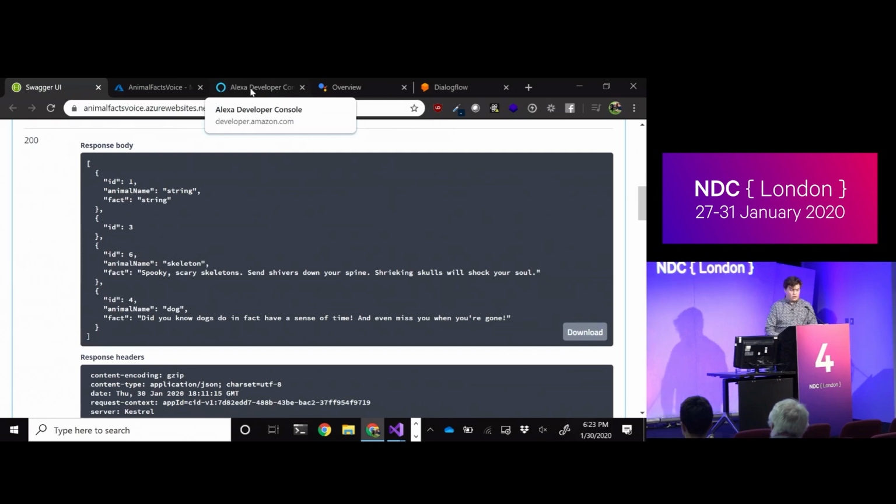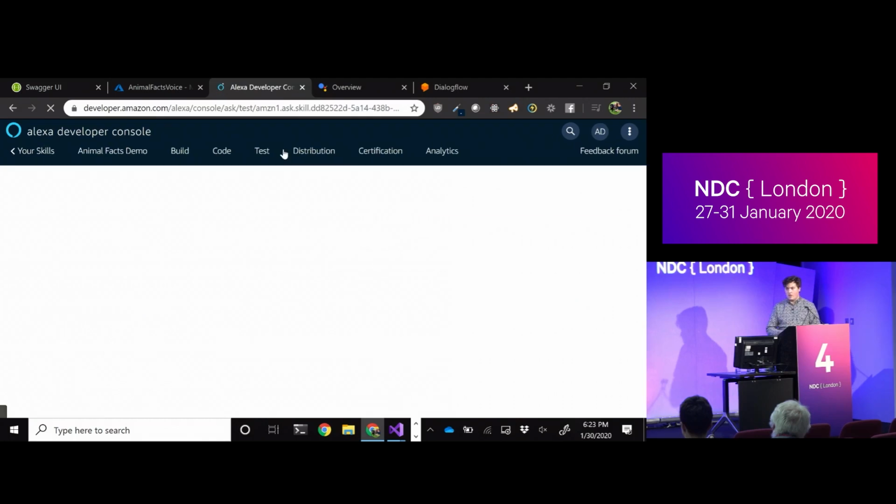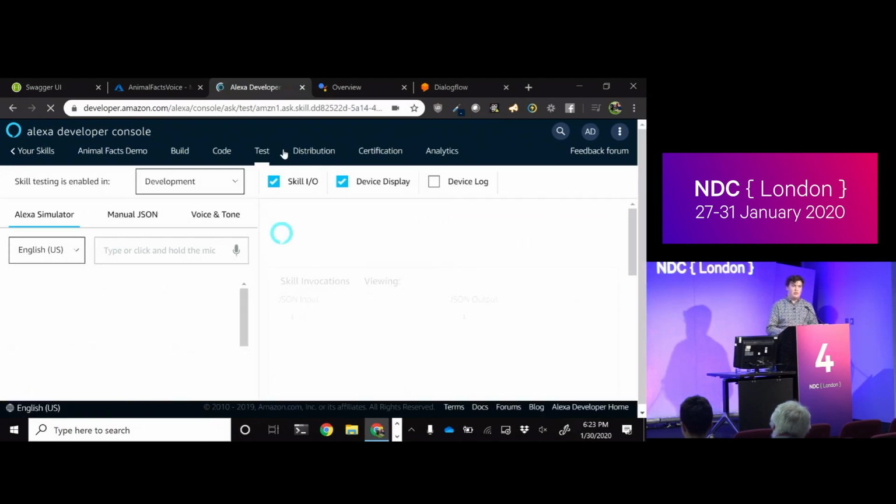We can test this on a real device. When we go to the Alexa developer console, we can switch to test and turn on testing for our skill before we even publish it, which enables us to use the simulator here, which I'll do for the sake of this demo. Let me get my volume up as well. But if you have an actual Amazon device registered to the same account that you're signed into here for your developer account, all of those devices can now actually use your skill. Which is pretty cool. So if you have a house full of different devices, or maybe an office full like I do, all you have to do is flip on testing, and you can immediately start to test it on these different types.